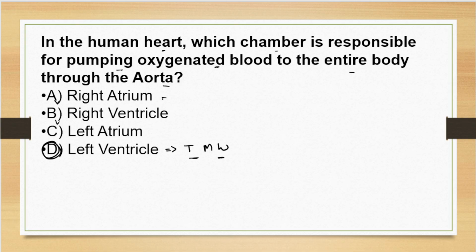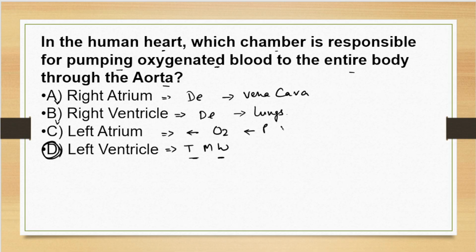Now if we talk about the right atrium, it receives deoxygenated blood from the body via the vena cava, right? And the right ventricle pumps deoxygenated blood to the lungs. And the left atrium receives oxygenated blood from the lungs via the pulmonary veins, right? Now moving to the next question.